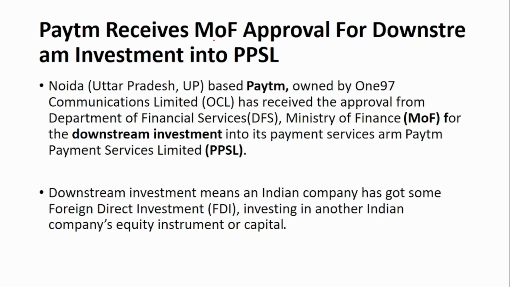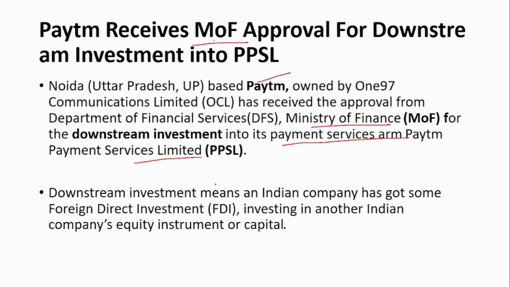Next news is that Paytm receives Ministry of Finance approval for downstream investment. Paytm, owned by One97 Communications Limited, has received approval from the Ministry of Finance for downstream investment into the Paytm services arm called Paytm Payment Services Limited.